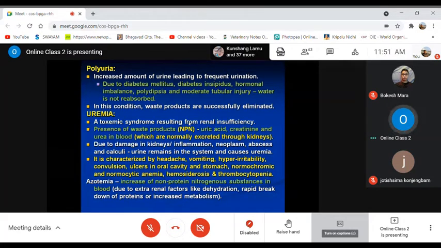There may be presence of waste products, commonly non-protein nitrogenous substances like uric acid, creatinine, and urea in the blood, which are normally excreted through the kidneys. In normal cases, they should be excreted along with the urine through the kidneys, but they are retained.